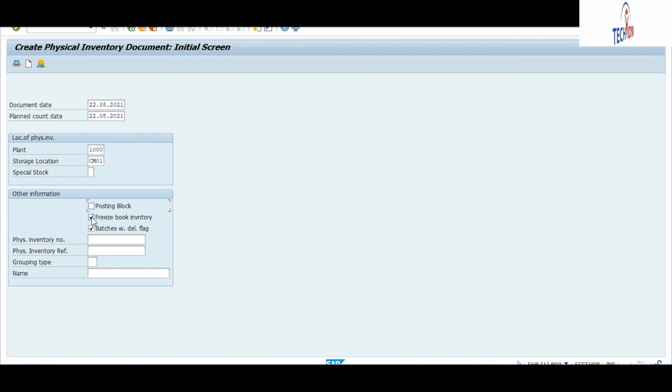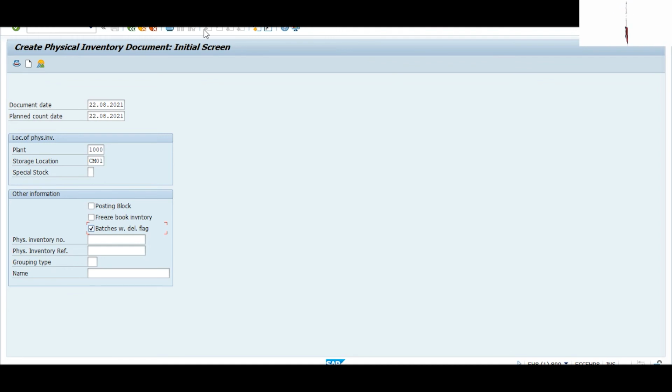Also, the next option, batches with deletion flag. Okay, so if you have batch material and if you have deleted some batch material, you will also enter here the batch that you have deleted. So you will select this one also, right? In training we will not use these two options, but in your real-time scenario you will use them.